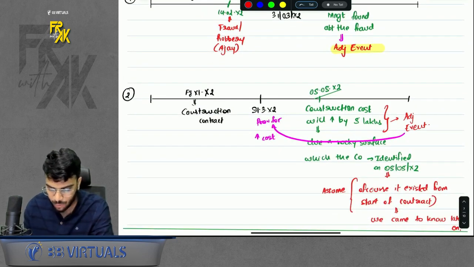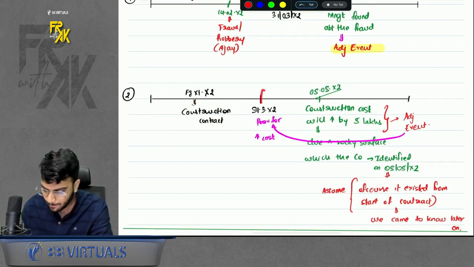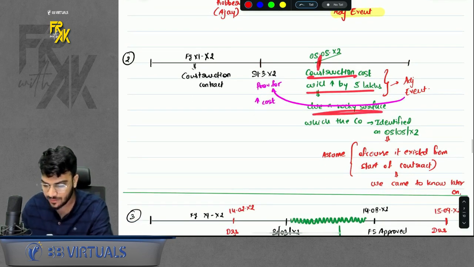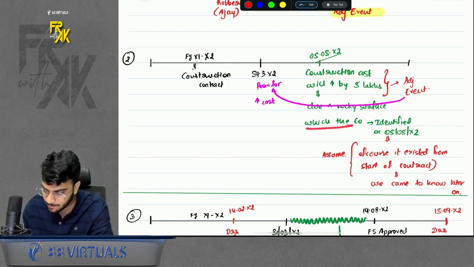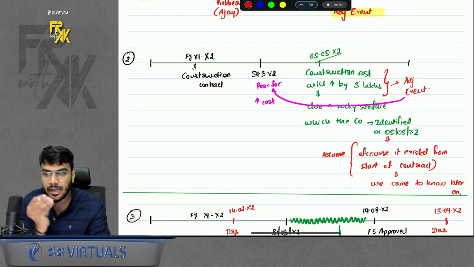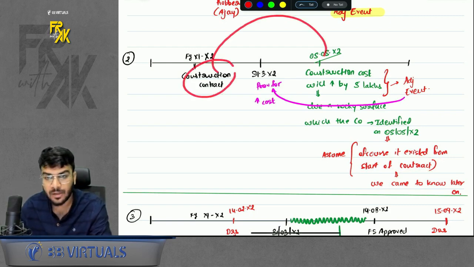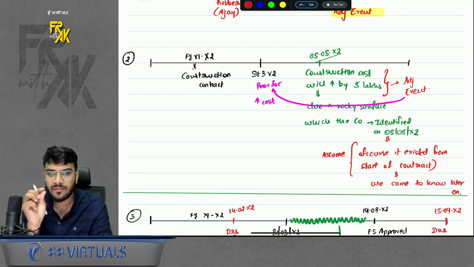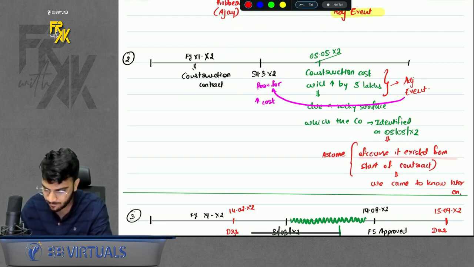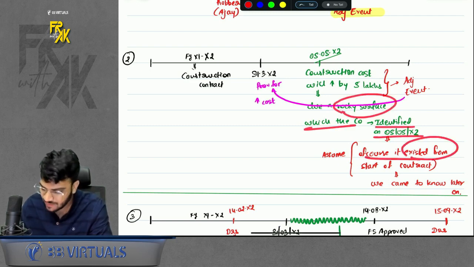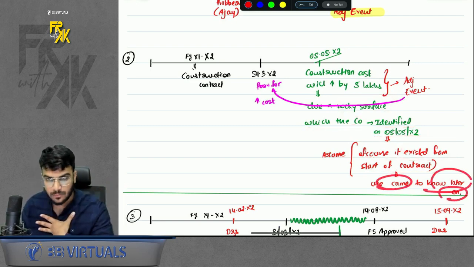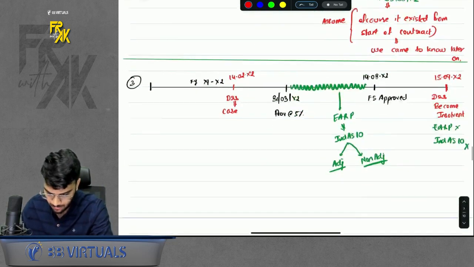Similarly, for example, you are doing a construction and after year end but before approval of FS, you come to know that the construction cost will increase because of a rocky surface, which the company identified after year end. But can I say that if a rocky surface exists in the land, it existed from day one? So if the cost of construction goes up after year end because of any structural fault which existed from day one, such as a rocky surface which the company identified later on, of course it existed from the start of the contract. We came to know later on. So in this case also, treat it like an adjusting event. Do remember that.